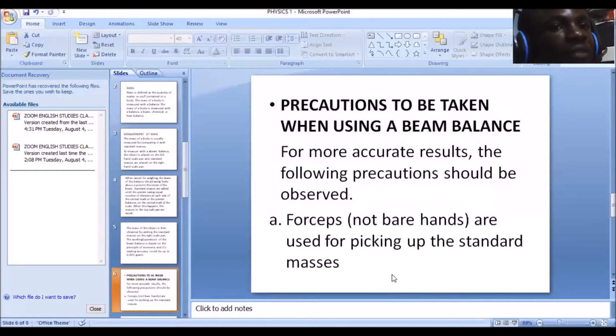A, forceps, not bare hands, are used for picking up the standard masses. Now, what are forceps? Forceps are devices that are used to pick up the objects that you want to weigh or the standard masses that you want to use. Now, the concept of not using bare hands is so that you do not contaminate the mass. At times there is some moisture on our hands. Like I said, it measures to 0.001 grams, which is considerably very accurate.